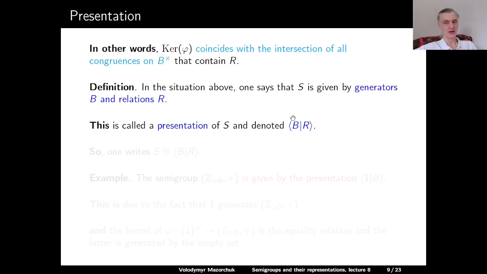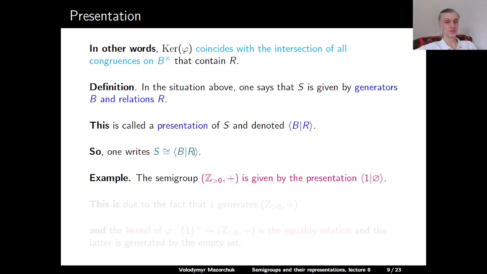So we have B and R in this triangular bracket, so we write B, then a vertical line, and R on the right. So S is isomorphic to the semigroup which is given by generators B and relations R.